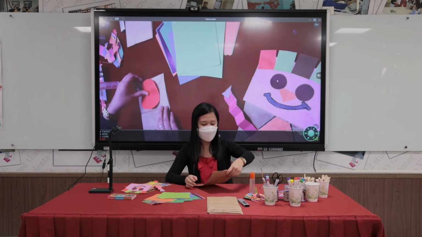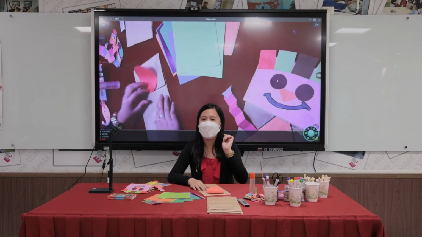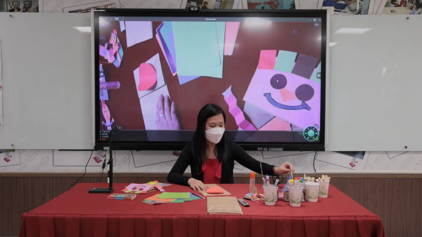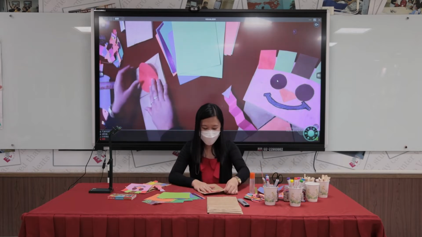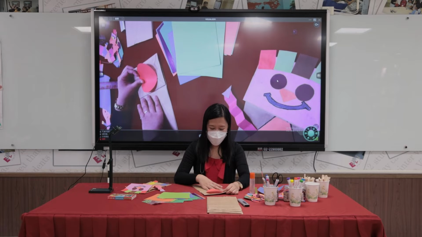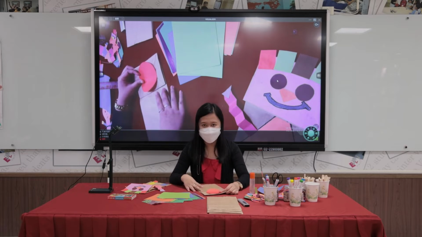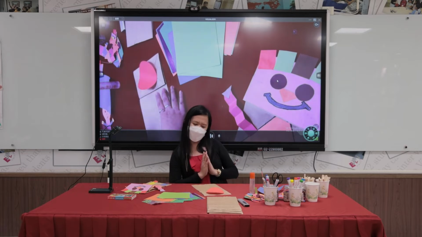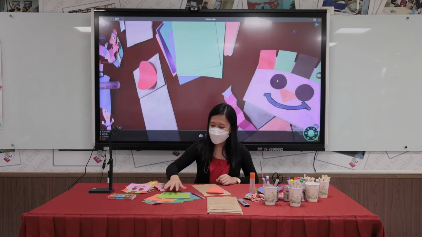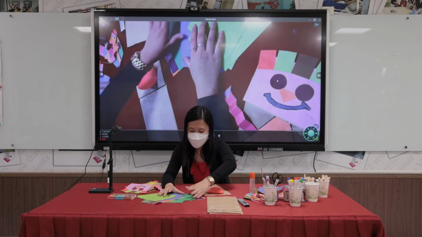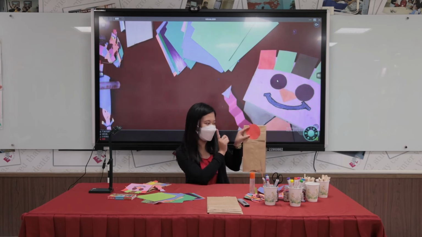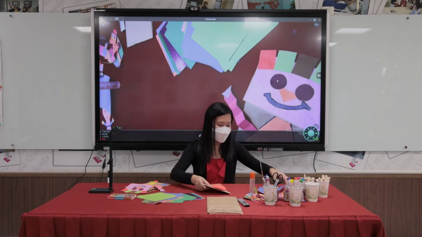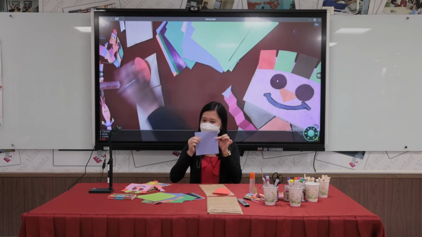Then for the next part, what's the next part? We will also be needing a different shape for the paper bag puppet's body. Body, what shape do you think is better? I have here lots of colors. What do you think is good for the puppet's body? Okay, I think I'll have this color.